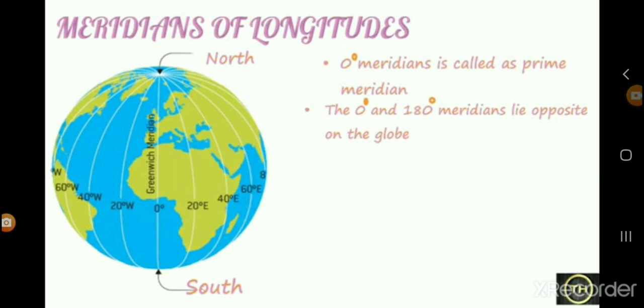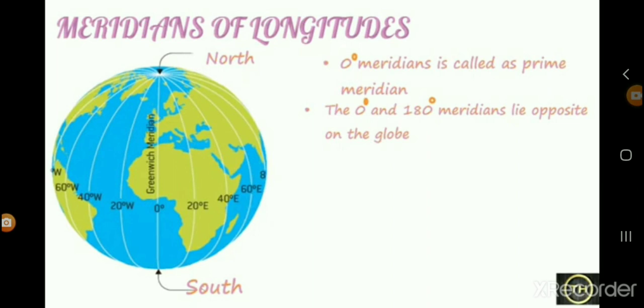So the semicircle gives 180 meridians, on one side 180 and on the other side 180. But we can draw only 179 meridians in the eastern hemisphere and 179 meridians in the western hemisphere.